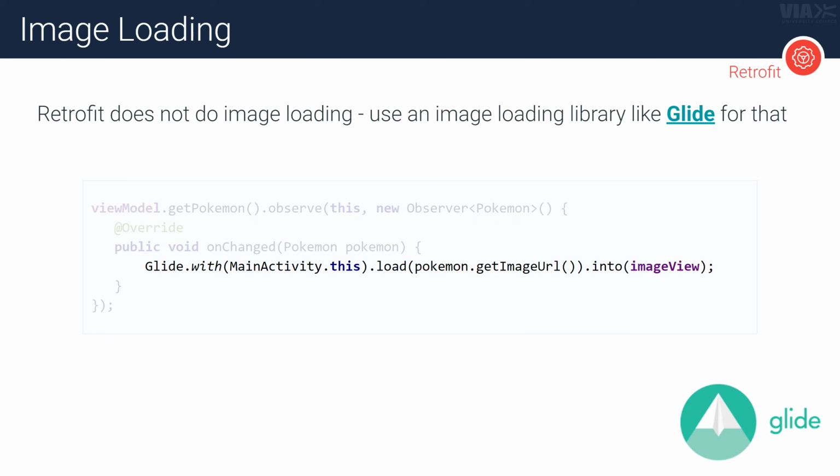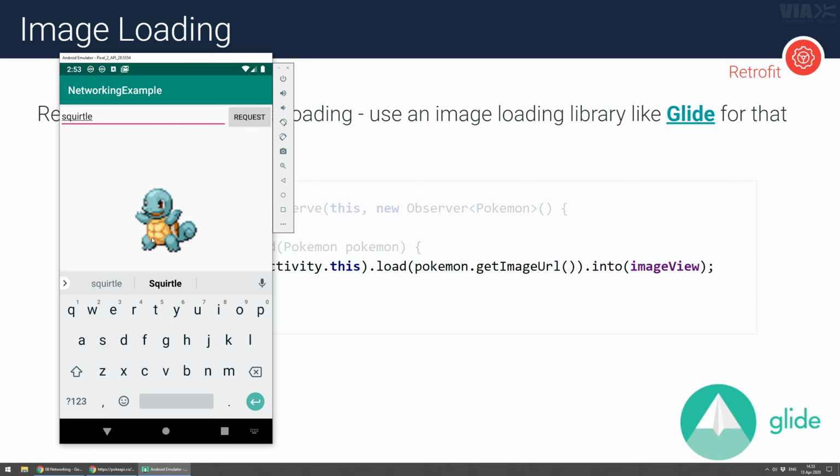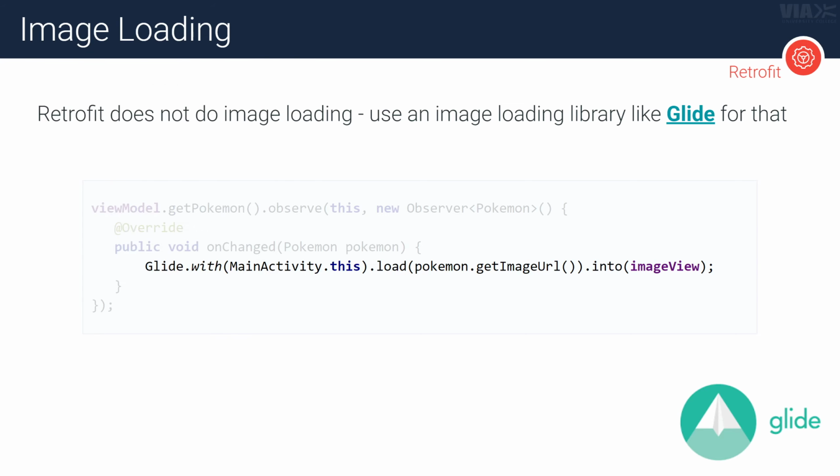One thing I want to point out is that these images here are actually not loaded in using Retrofit. I'm using an image loading library called Glide. There are a lot of other fancy image loading libraries you can look at, but I think Glide is just fine. There's also one called Picasso, and Volley can also do it. But yeah, try one of them out and see how it works. You can see it's pretty simple, just one line, and then you can load whatever data you want.